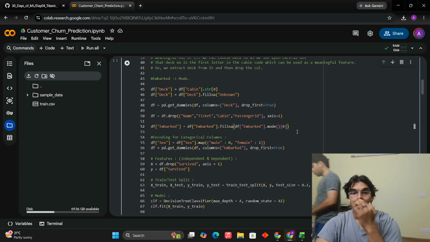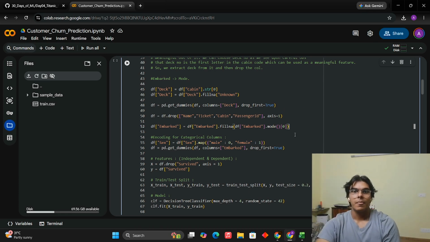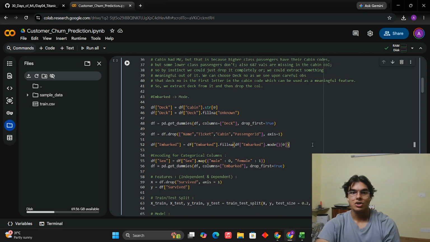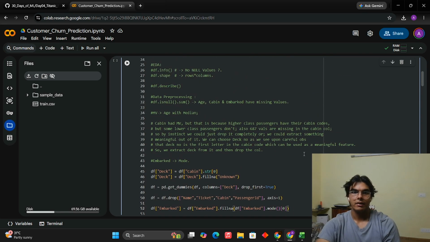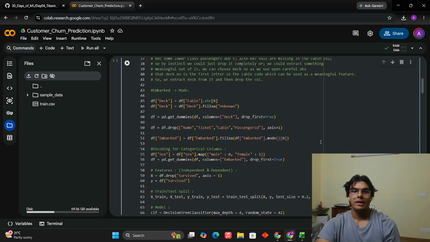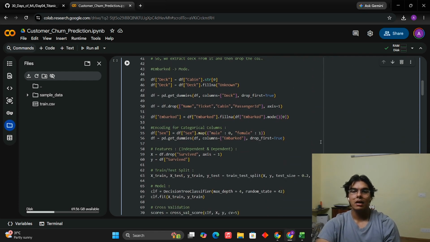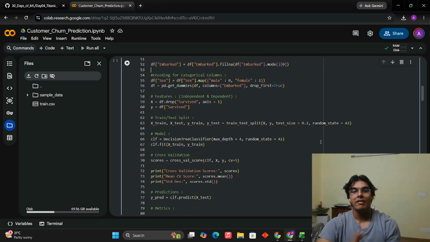Simple. Now the age comes in. How are we going to handle the age? Just a second. Handle age here. So how are we going to handle the age? So the age again, you see, I could just take the average.